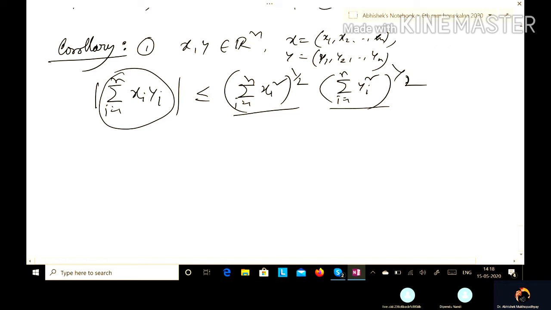So the Cauchy-Schwarz inequality looks like this in the respective spaces.